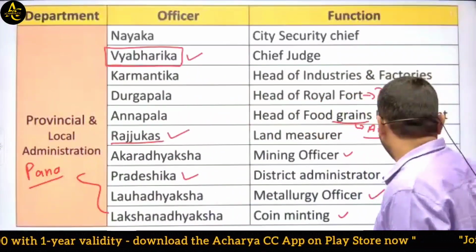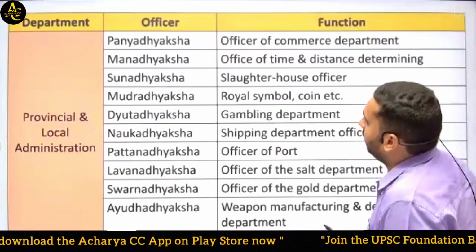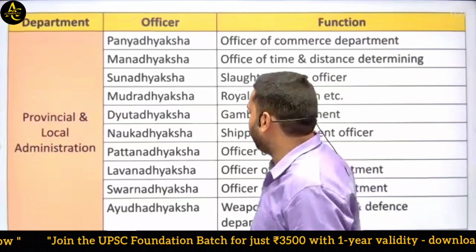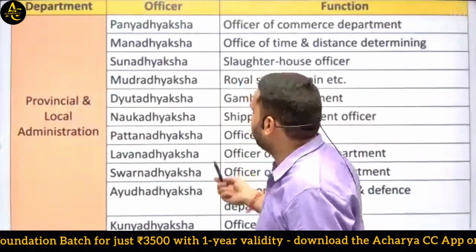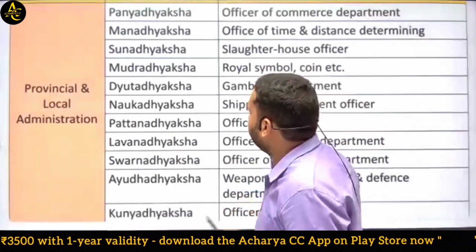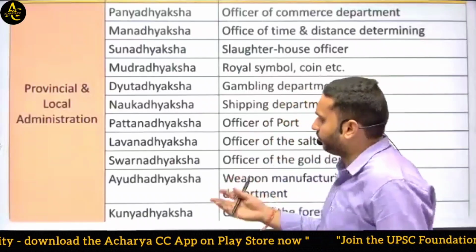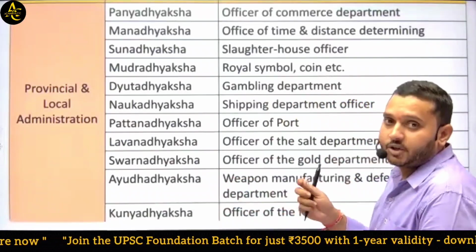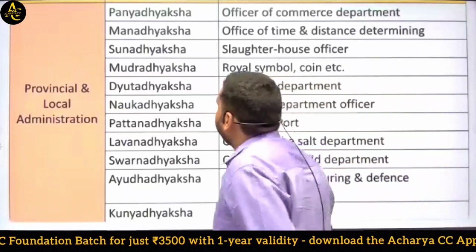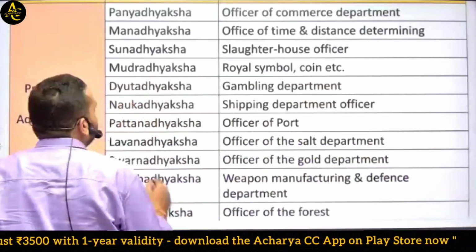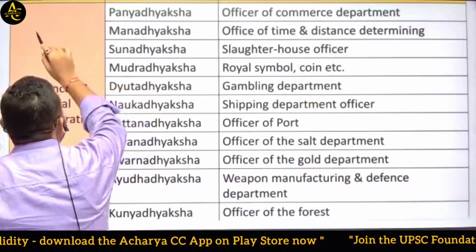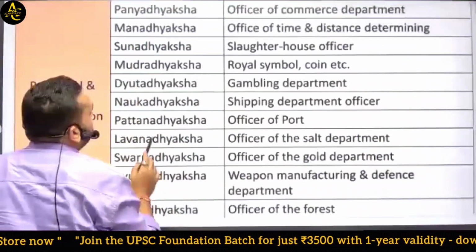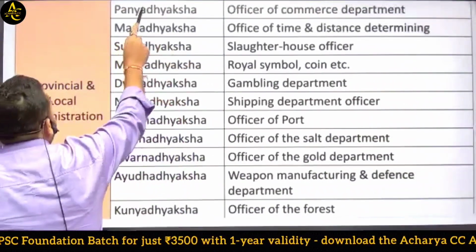Is it clear? Now, let's move towards some other important officers. Though they are less important, the previous slides were the important ones. Since we are reading this, each and every dimension can be touched by us. As I told you, the currency name was Pana, and the Panya Adhyaksha was the officer of the commerce department.